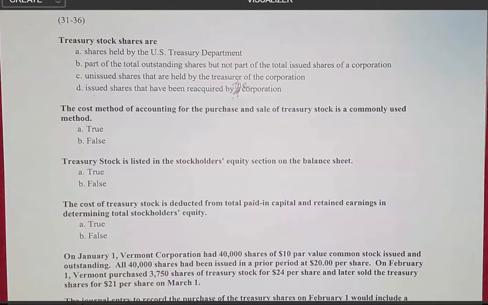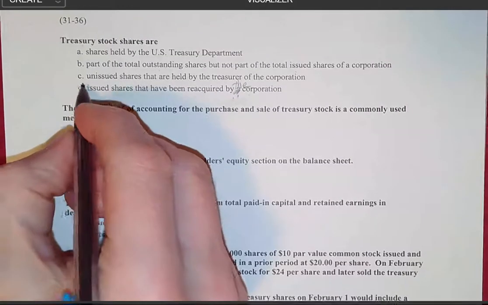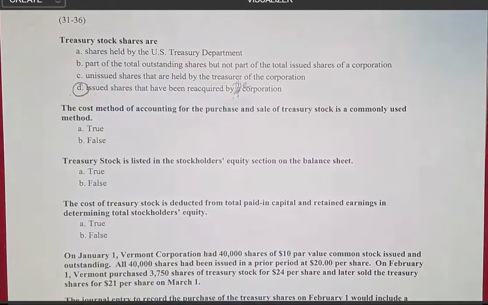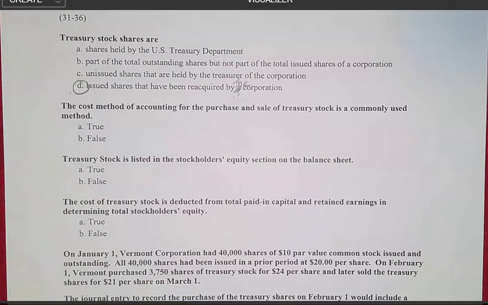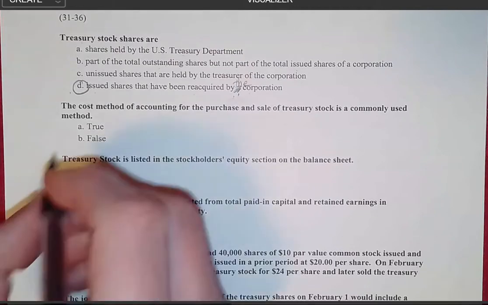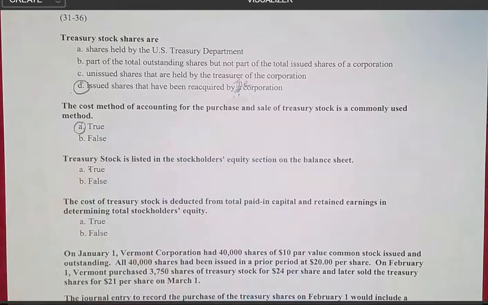Okay. So we issued the shares, but when we reacquire them, they're no longer outstanding. Okay, so D is the answer, and then up here in B, the information in B is backwards. They're not outstanding, but they are part of the issued shares. All right, so the cost method of accounting for the purchase and sale of Treasury stock is a commonly used method. There are two methods, the cost method and the par method, and the cost method is in fact the more common of those two methods.